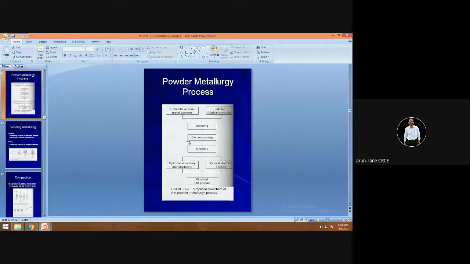Sintering can give you the finished products, and then after sintering, you can have another two methods, which are optional, called optional secondary manufacturing, or also called optional secondary finishing. As I told, even in sintering you get the finished product, but if you still want better accuracy and better finish, then you can opt for two different methods, which give you the finished powder metallurgy product. It's a simple flow chart.